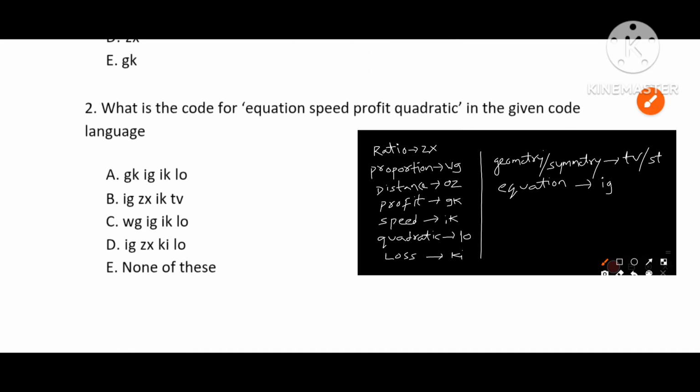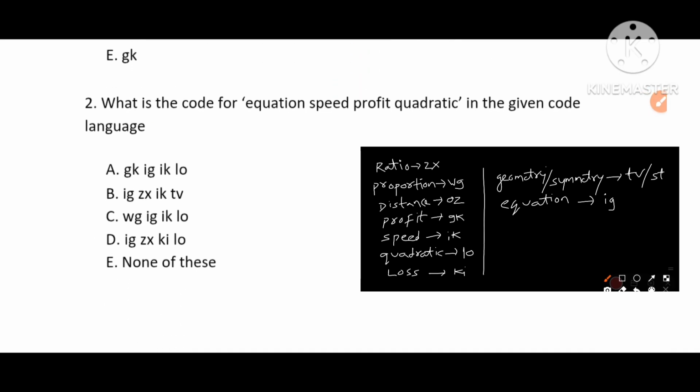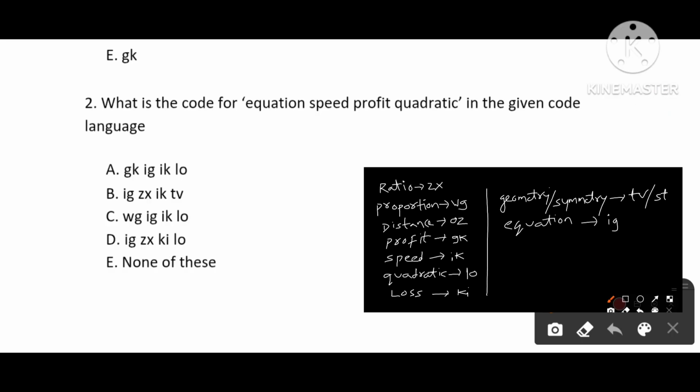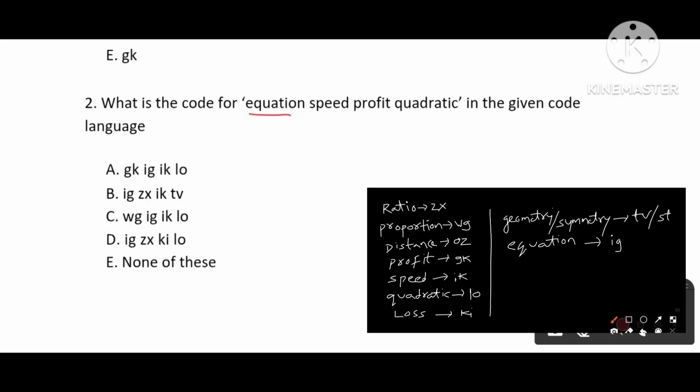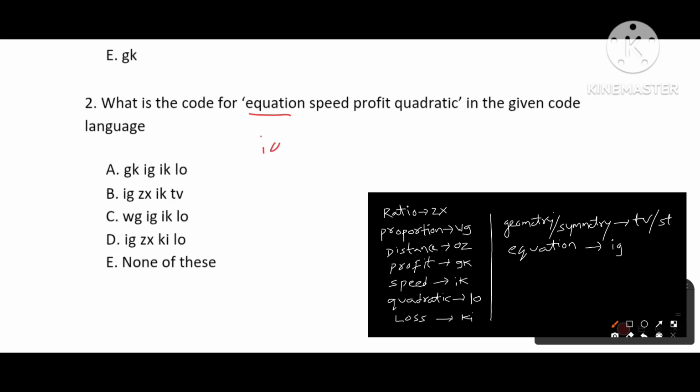Next, second question, what is the code for equation, speed, profit, quadratic? The code for equation is IG. For speed we got IK. For profit we got GK. For quadratic we got IO or LO. Okay, we see IG, GK, IK, LO in option A. So option A is the answer for this question.